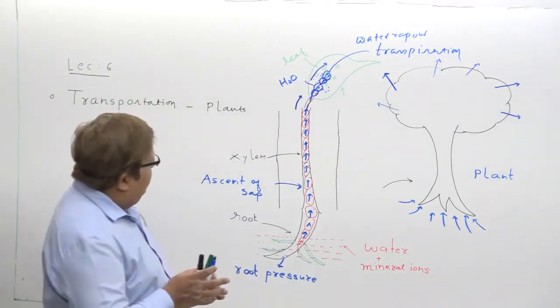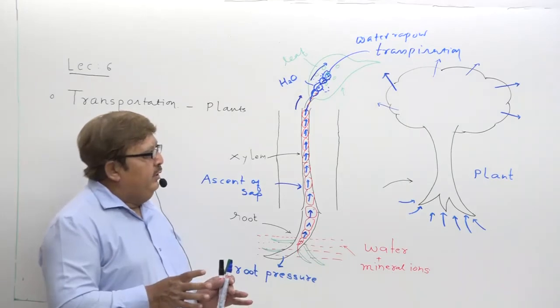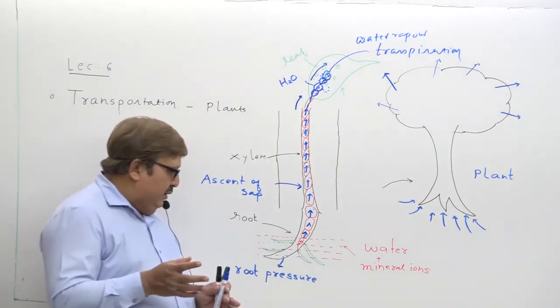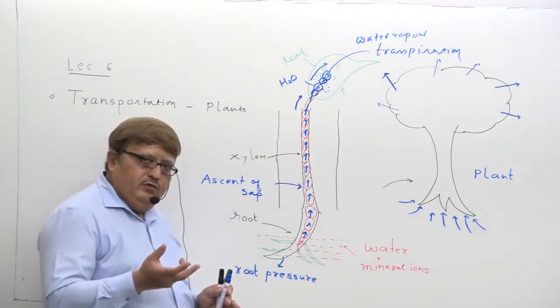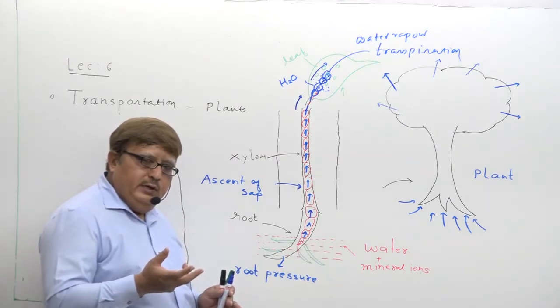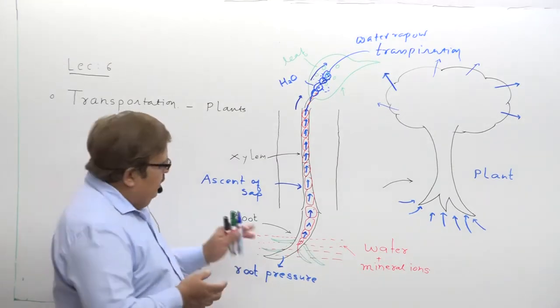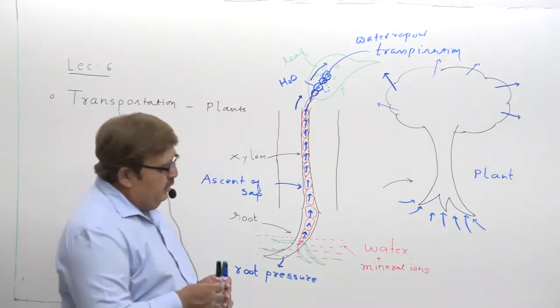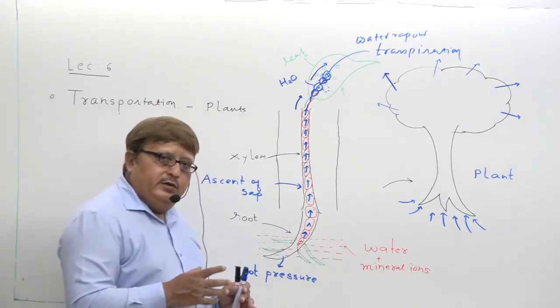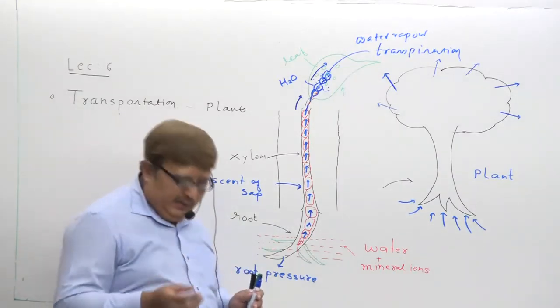I think it is clear in your mind, the diagrams are clearly visualized by you properly, and I hope you understood the topic of transportation of water and minerals in higher plants.